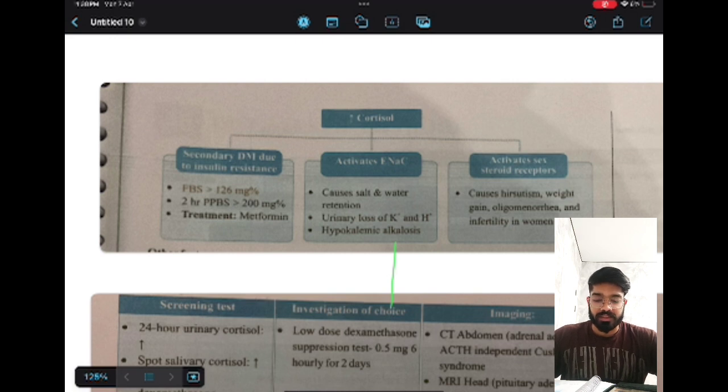The middle part of the body will have a fatty structure, and they have a thick neck, while their peripheral limbs will be thin. They have obesity in their center, so it's called centripetal obesity.